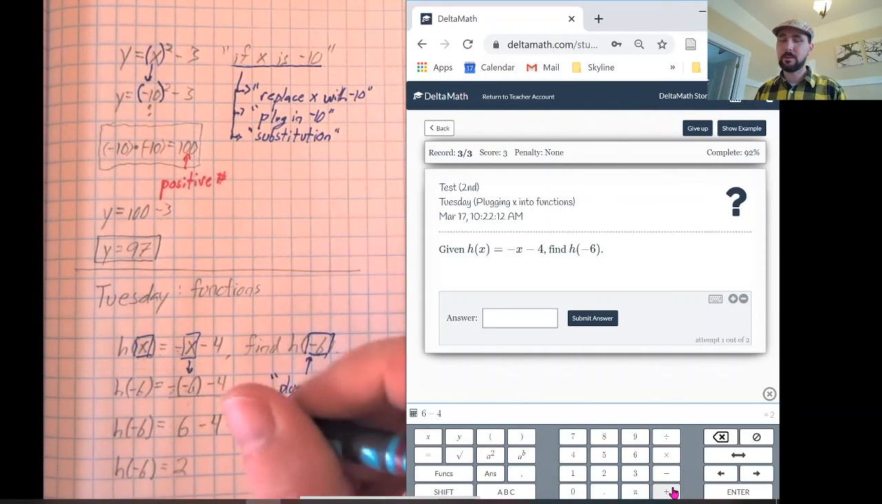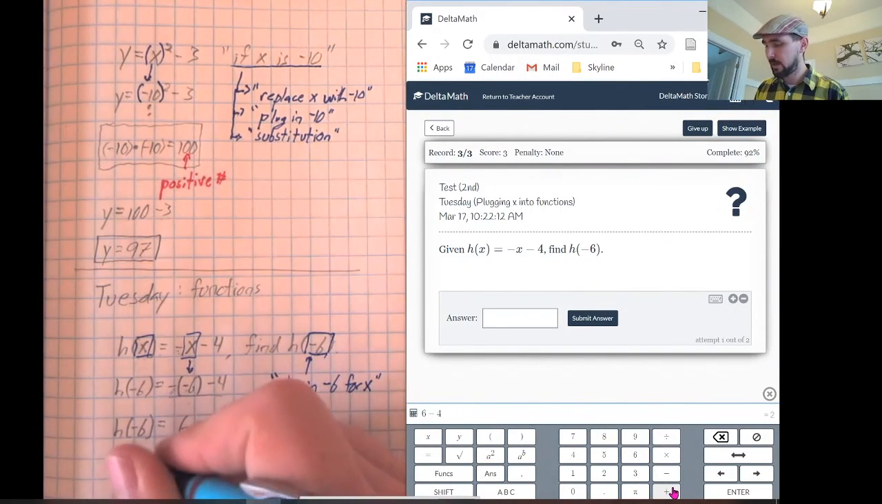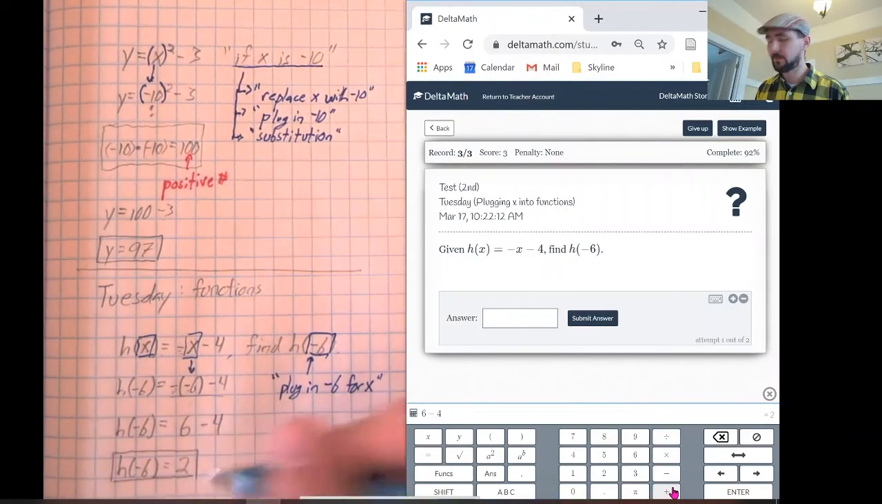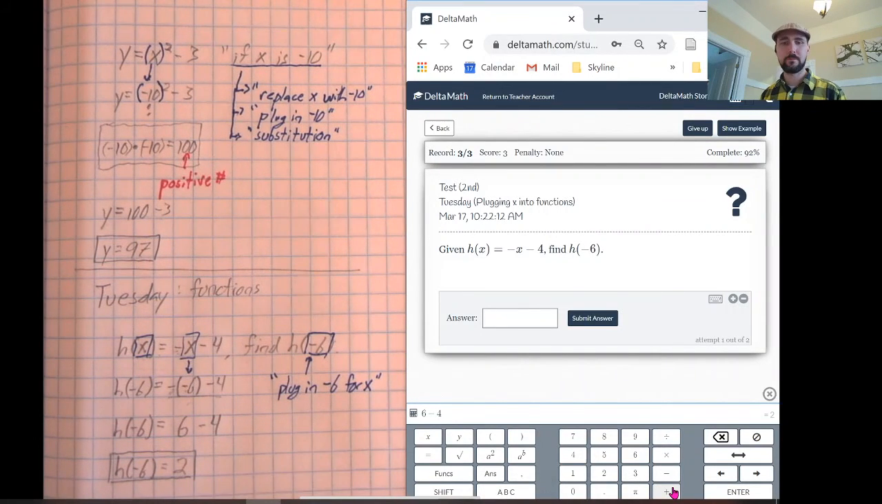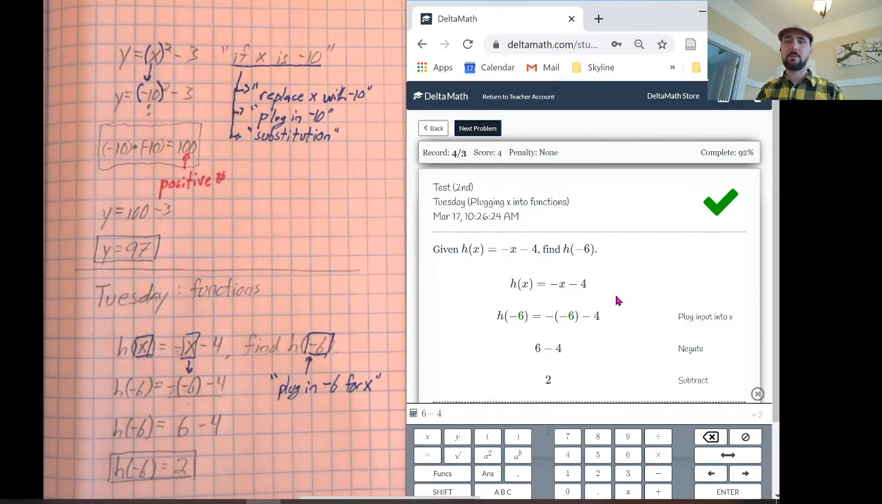Okay, did I need a calculator for that? No. Did you need a calculator for that? Probably not. But my point is, we've got the technology. There's no reason not to use it, no matter how simple the problem might seem. Checking it costs us very little. Okay, so the answer should be 2. I'm going to type a 2 in here and submit answer. I am ready to submit. A green check, feels good.